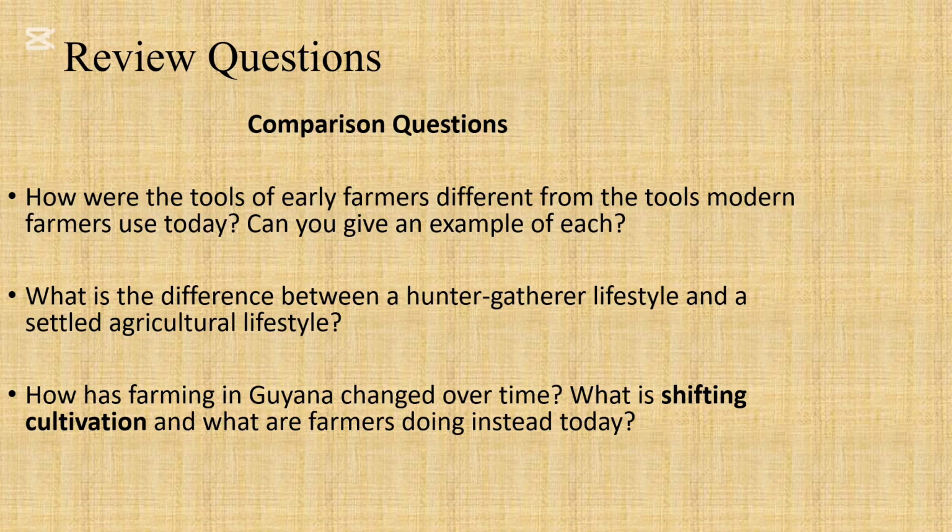What is shifting cultivation, and what are farmers doing instead today? Well, I would have answered that question just now. So I hope that you know what shifting cultivation is. It's where they have a cleared piece of land and they would have moved away for a time and then come back to it later in order to plant on it again, because they wanted to have healthy crops and they wanted those crops to grow. And farmers instead are basically just using science to get the crops running, get the soil ready, get the crops healthy, get the crops within the time that they need it, and so forth. All right, great.